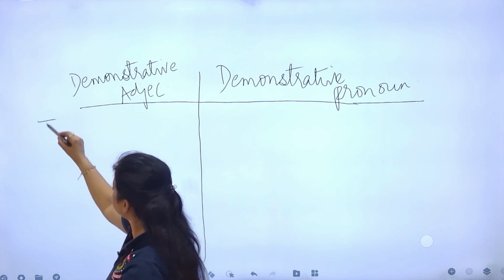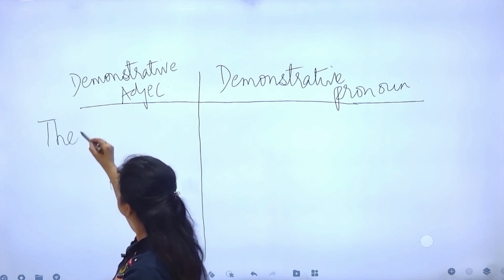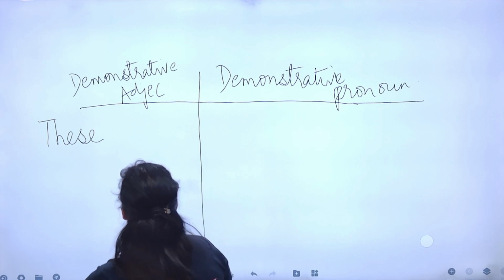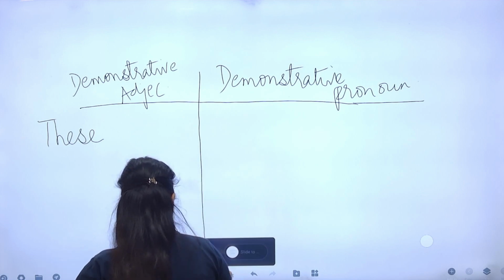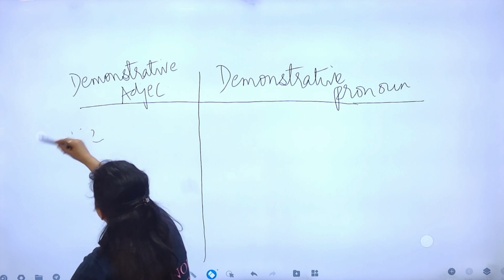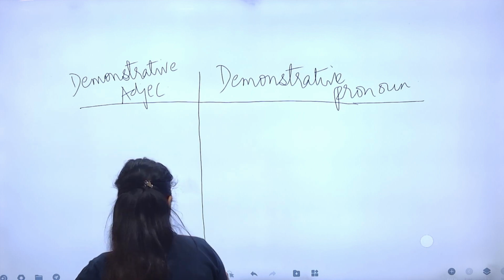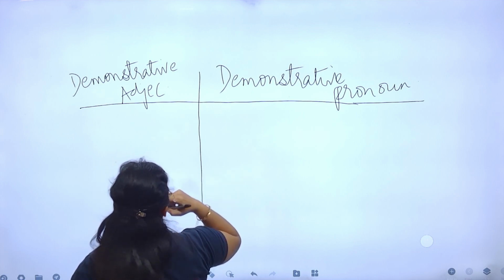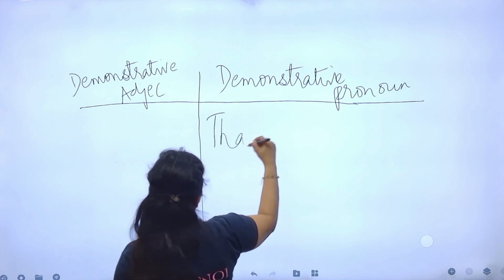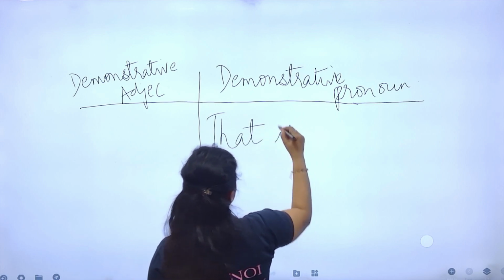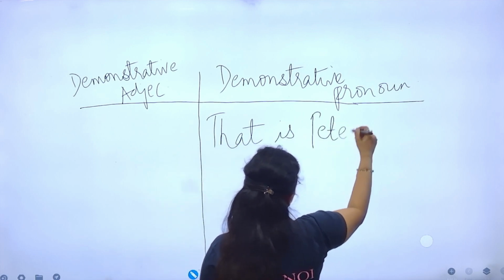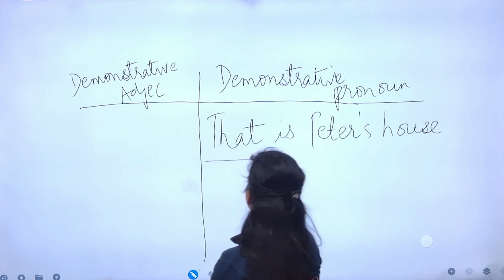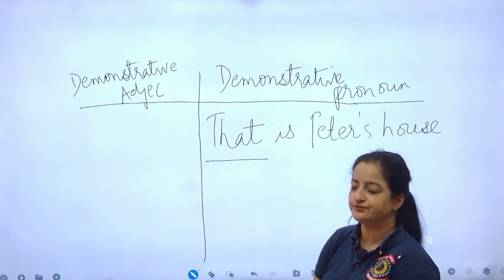Example. That is how. First, that over here is a pronoun, demonstrative pronoun.